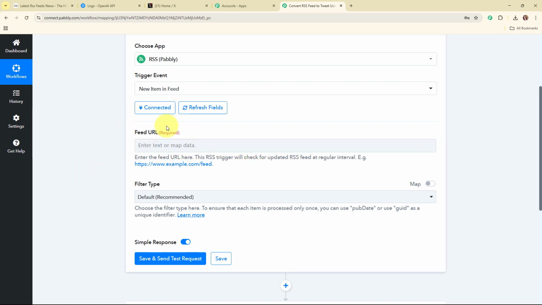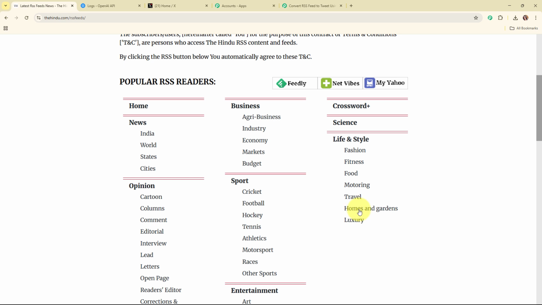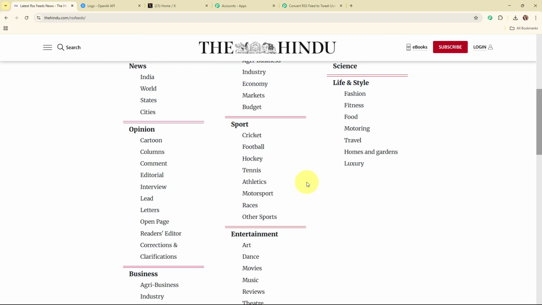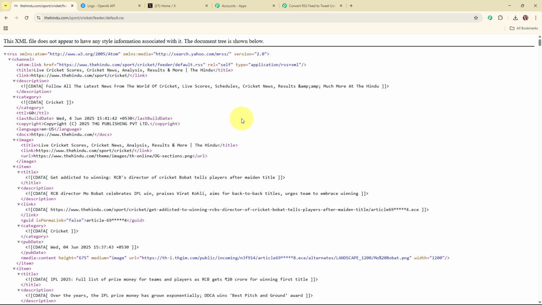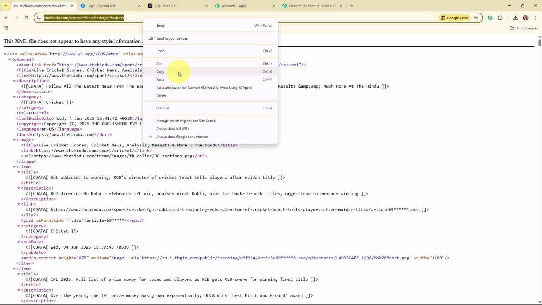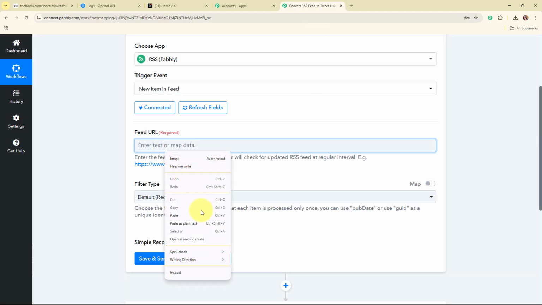So to get this feed URL, let me take you to the Hindu RSS feed. This is the Hindu RSS feed, and from here you can see all the popular categories. Here I'm going to select the category as cricket. You can select the category as per your need, and then I'm going to copy this URL given over here. Moving back to Pabbly's workflow, I'm going to paste the feed URL.